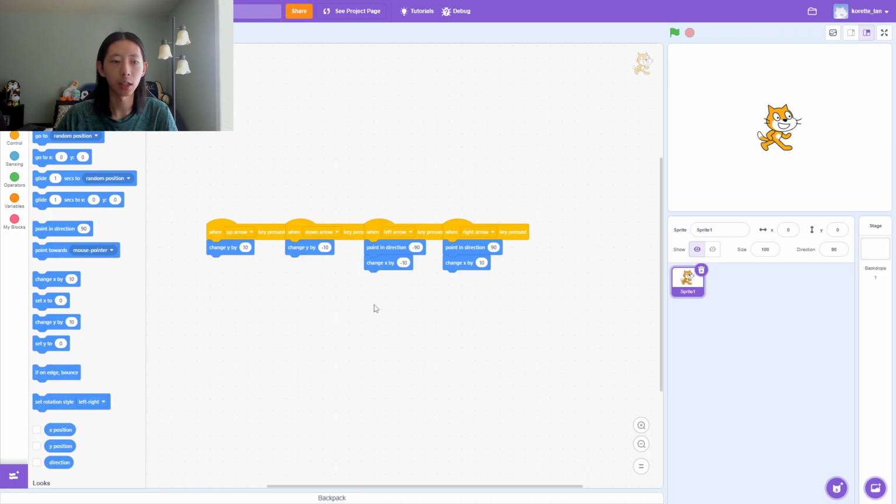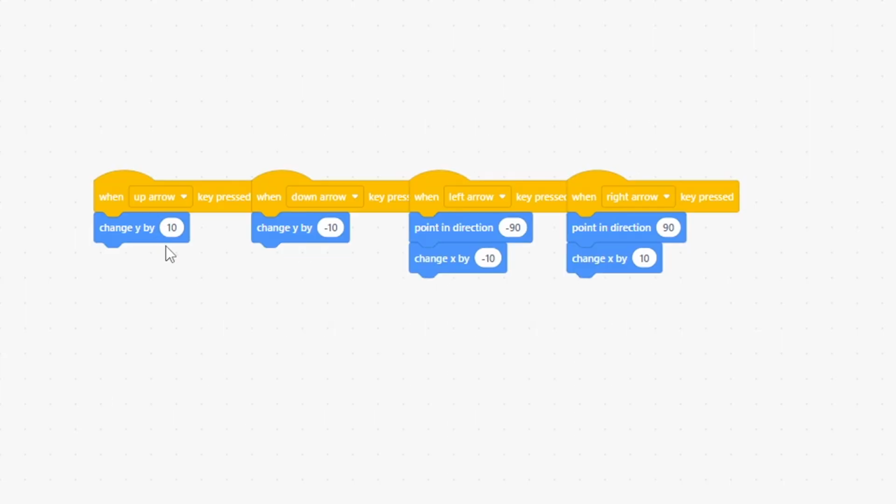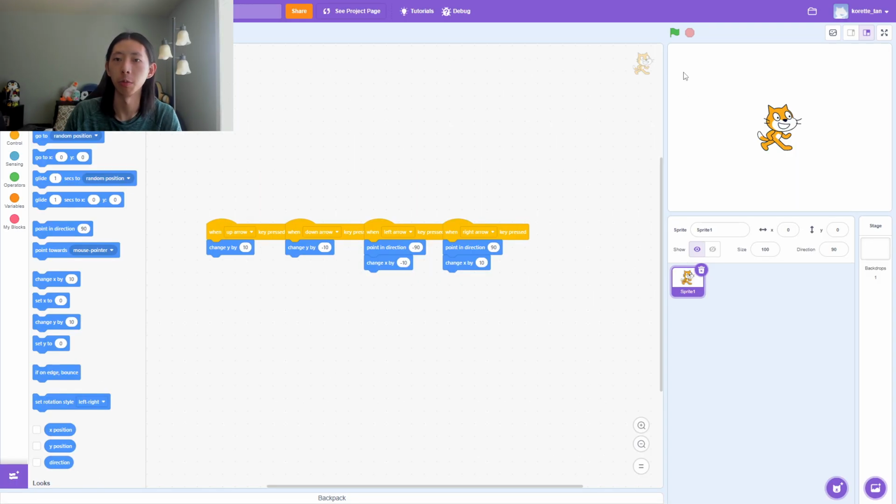So here's the code that Claude generated. It looks right to me, like when the up arrow is pressed, change Y by 10. When the down arrow is pressed, change Y by -10. When the left arrow is pressed, change the direction and change X by -10. When the right arrow is pressed, change the direction and change X by 10. Let's see if it actually works.